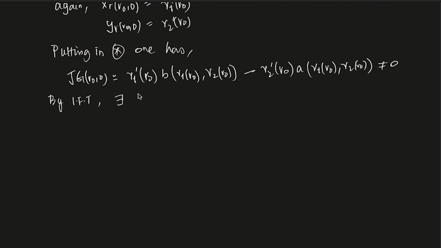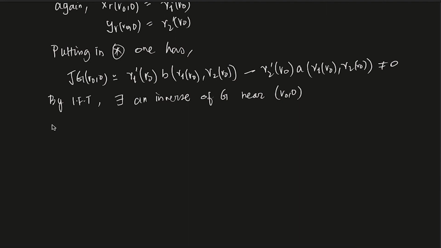There exists an inverse of g near r naught 0, because at the point r naught 0 the Jacobian is non-zero, so there exists a neighborhood of r naught 0 and g of r naught 0 where g inverse exists and g inverse is C1.